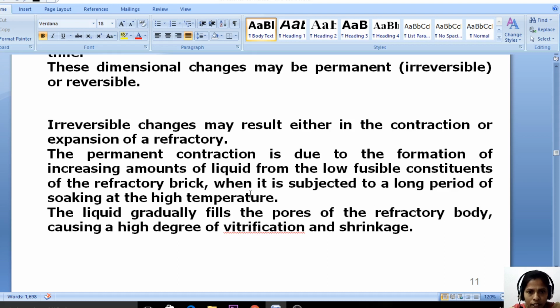When we are soaking for a long time, the liquid gradually fills the pores of the refractory body, causing a high degree of vitrification and shrinkage. That means either it is expanding or it is compressing. So why? Because of the liquid going inside the pores.